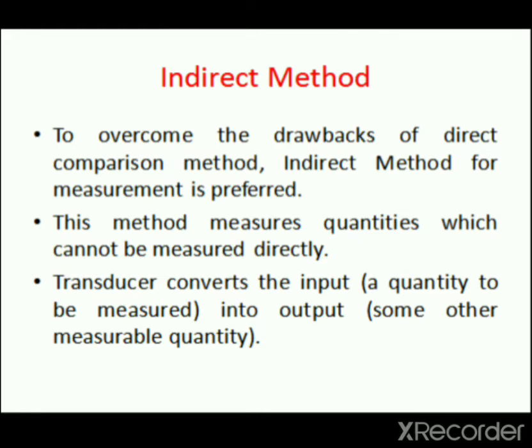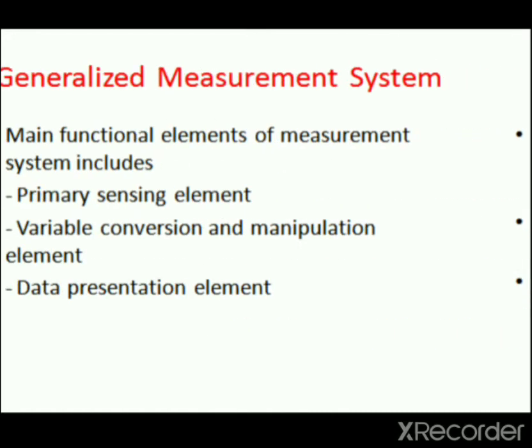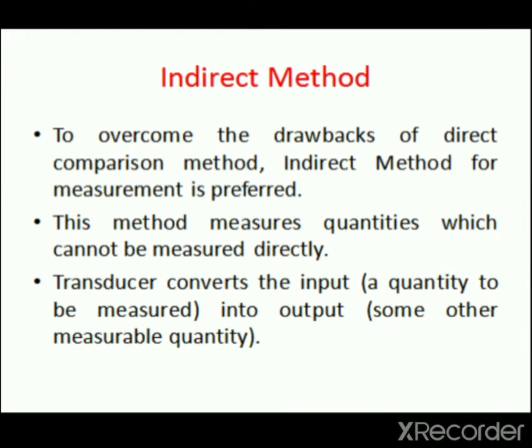The transducer converts the input, that is a quantity to be measured, into the output. Output is some other measurable quantity. Both input and output are proportional to each other. The reading obtained from the transducer is the actual value of the quantity being measured and the output is well calibrated.